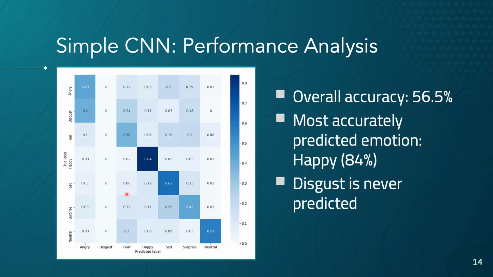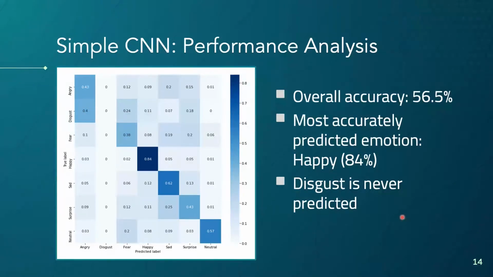One notable result is that the simple CNN did not predict disgust for any of the images, even though there were 55 images in the test set that were labeled as disgust. This is mostly due to an insufficient amount of training data, which was highly imbalanced. Only 1.5% of the training samples were for the disgust emotion, while 25% of the training data was for happy.